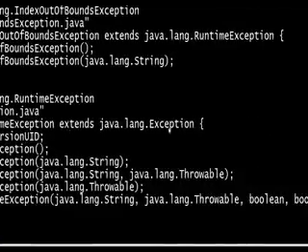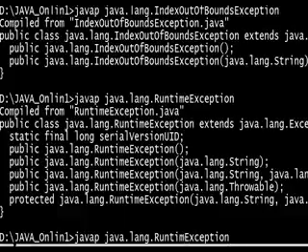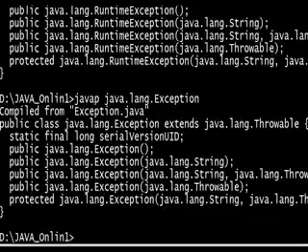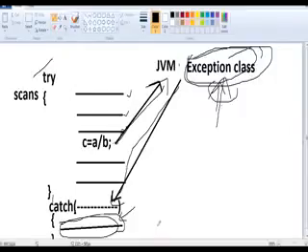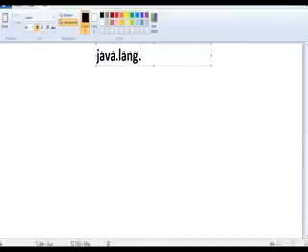Normally we say Exception is the superclass for all classes. Okay, but I want to see the Exception class. What is the Exception class? See, Exception again extends Throwable. Okay, what is the flow? See, now what is the diagram for this? What is the superclass for all classes? That is java.lang.Object.